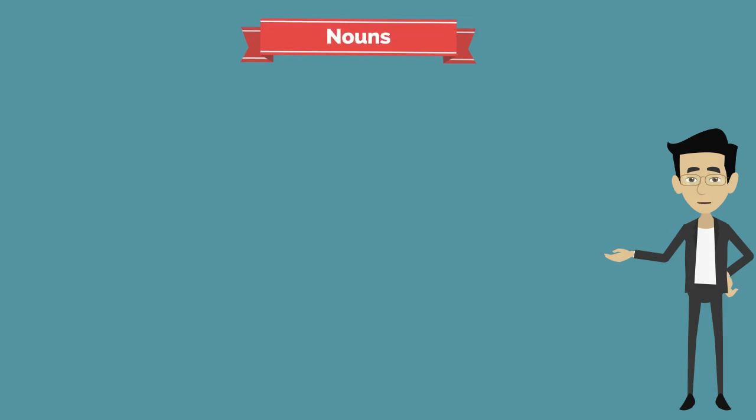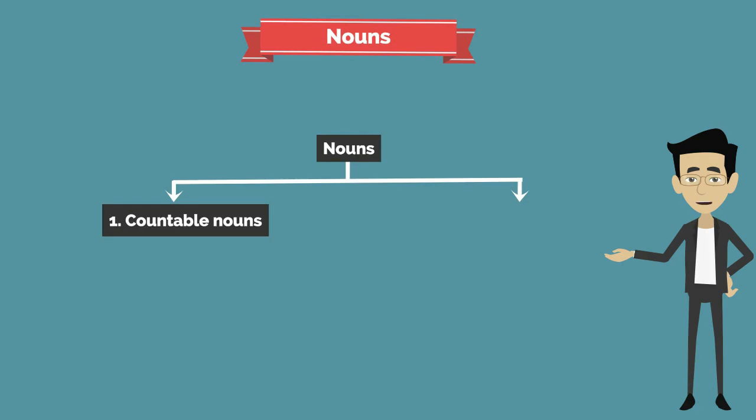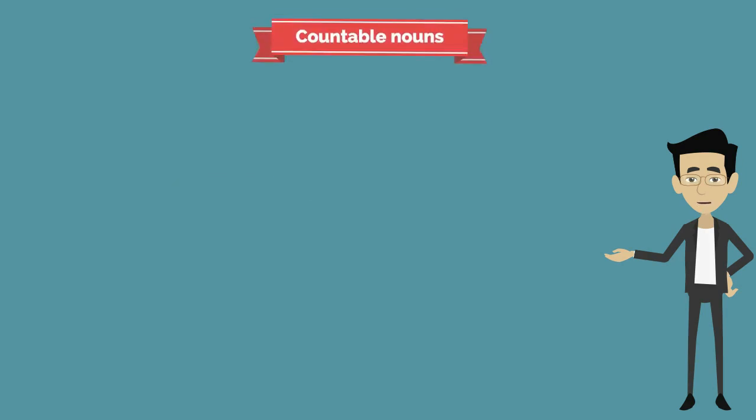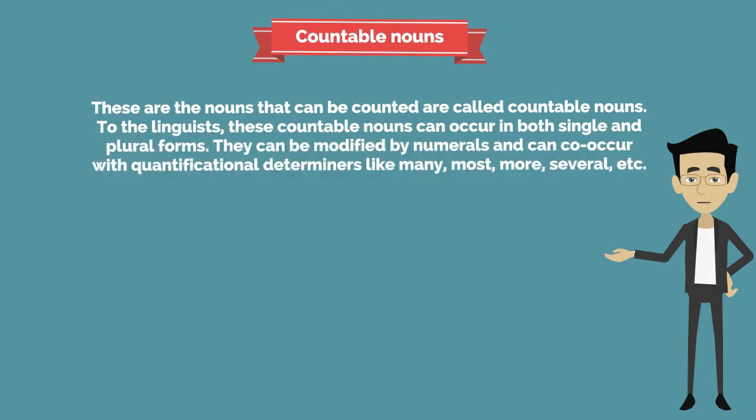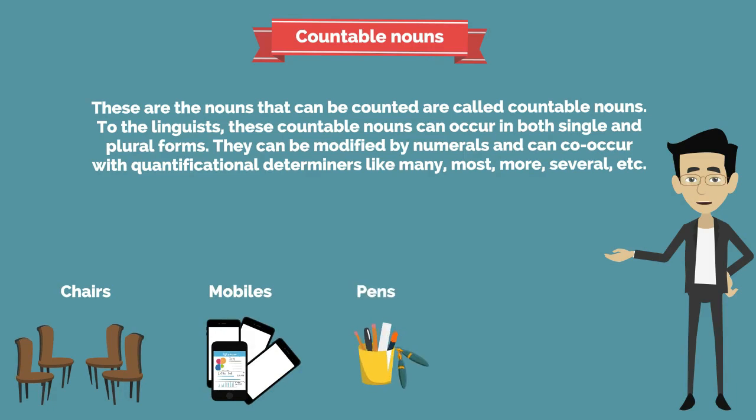Nouns are further classified into 2 types, countable nouns and uncountable nouns. First one, countable nouns. These are the nouns that can be counted, called countable nouns. To the linguists, these countable nouns can occur in both singular and plural forms. They can be modified by numerals and can co-occur with quantificational determiners like many, most, more, several, etc. Let's see the examples. Chairs, mobiles, pens, tables and so on.